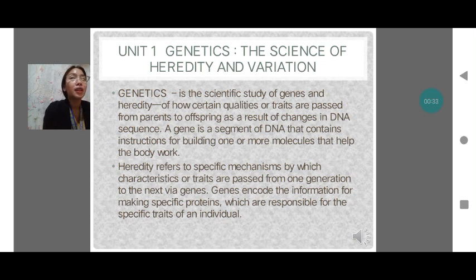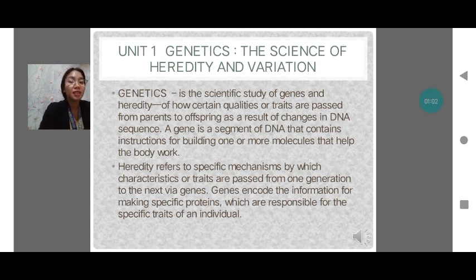So there are 3 units in this video. First is Unit 1, Genetics, the Science of Heredity and Variation. So, what is genetics? It is a scientific study of genes and heredity, of how certain qualities or traits pass from parents to offspring as a result of change in DNA sequence.